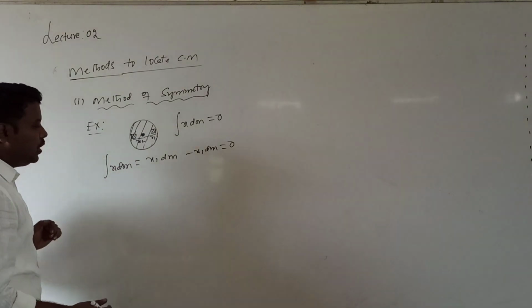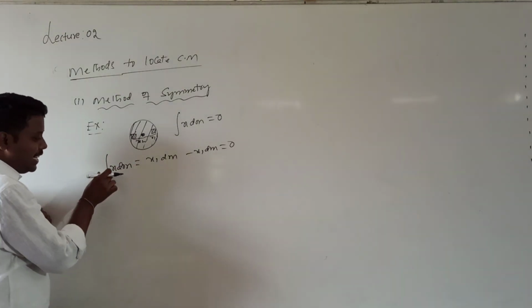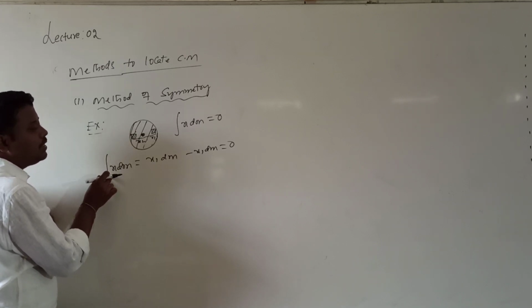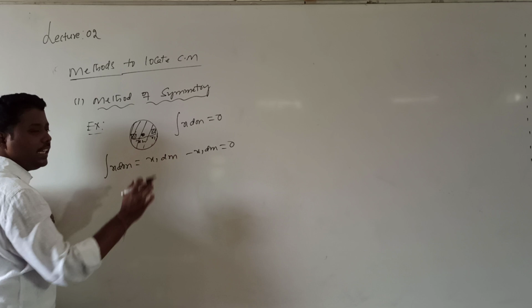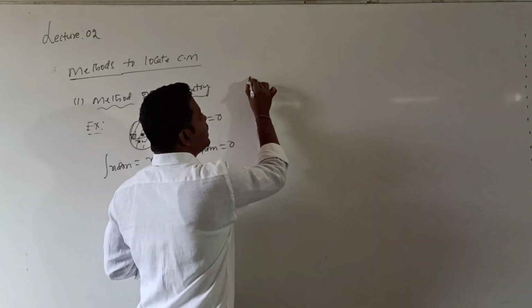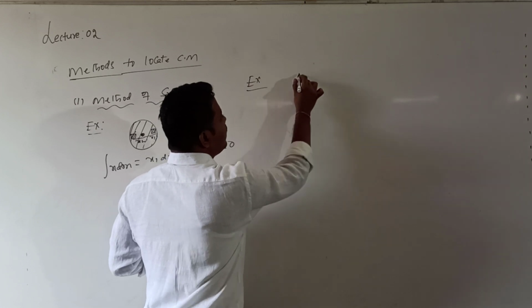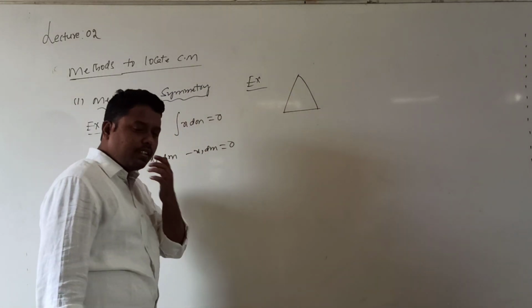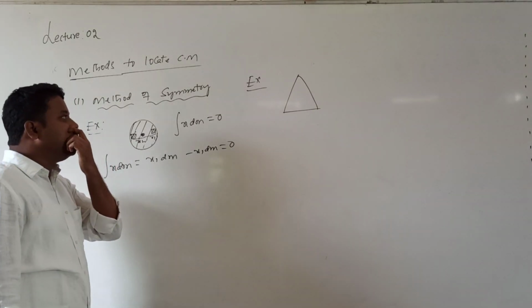Here you come to know the meaning of this integration. Integration is similar to summation, but when the number of elements is infinite, then we go with integration. Okay now? Let us take one more example for locating the center of mass. I want to locate the center of mass of an equilateral triangle.